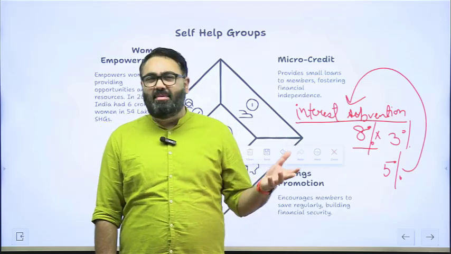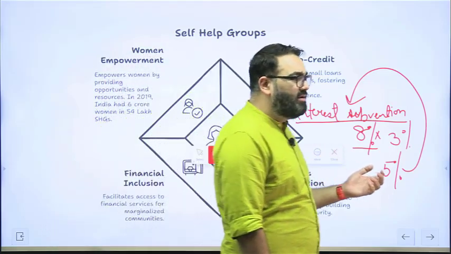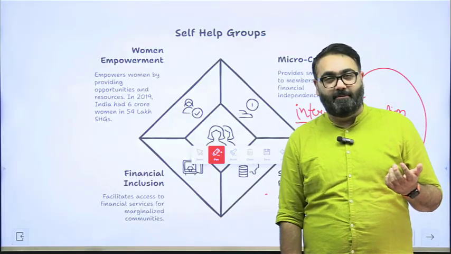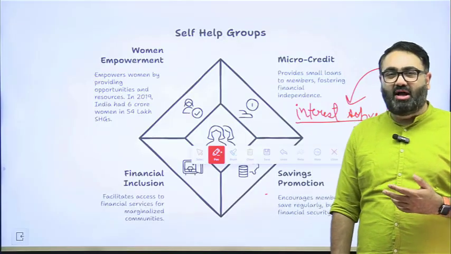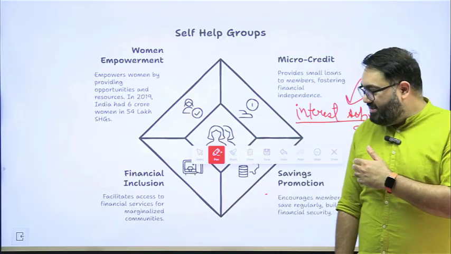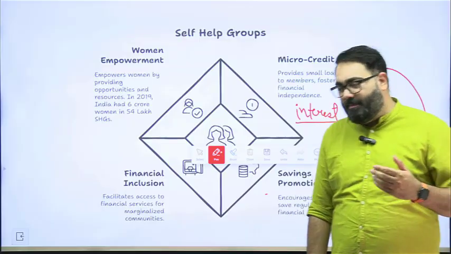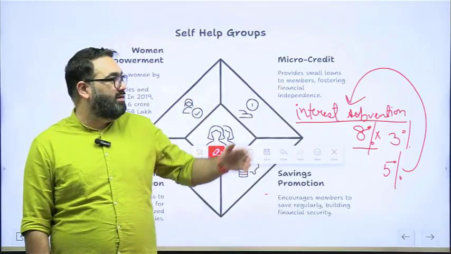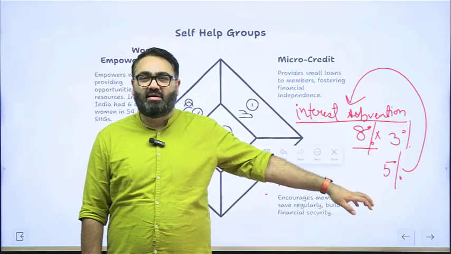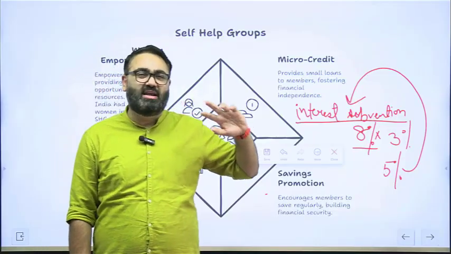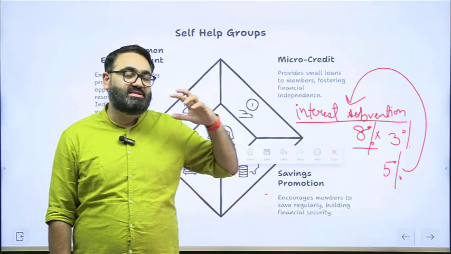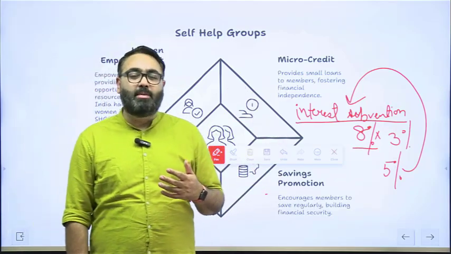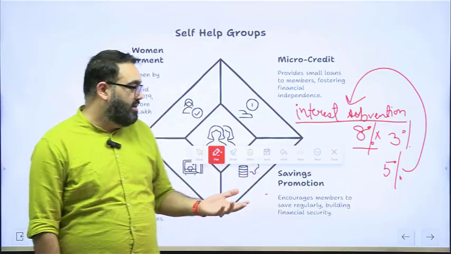The bank would not really be interested because the earning that the bank would get is mainly from the big ticket loans, number one. Secondly, the banks know there will be a lot of paperwork involved, so you'll have to give a lot of paperwork. All that would mean that microcredit is not really easily available. It is not really given to these daily wage workers or the farmers or the self-help groups. This is where the government pushes the banks to give microcredit to the self-help groups as well.